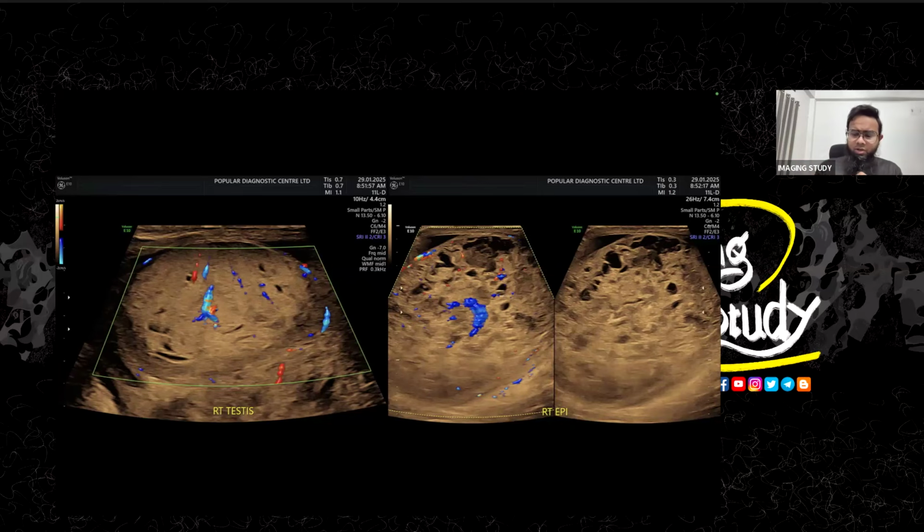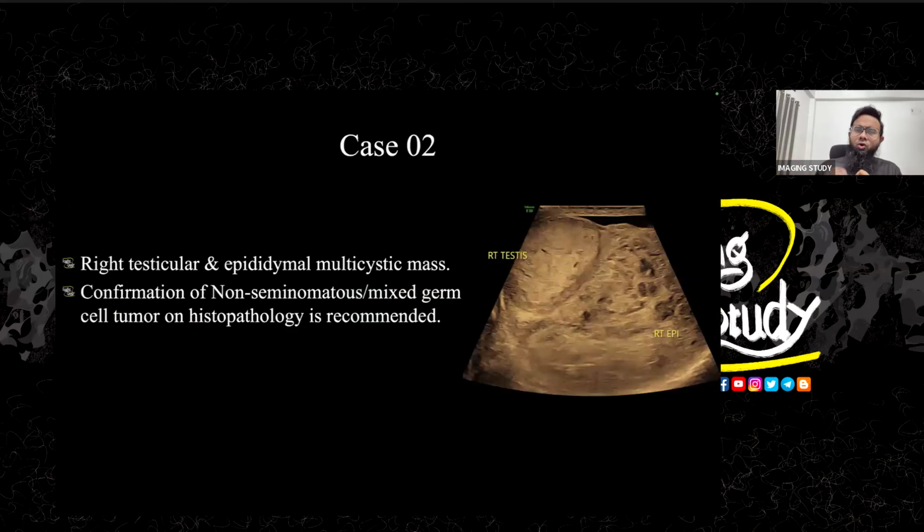We don't say mixed germ cell tumor, the histopath will say that. These are actually non-seminomatous germ cell tumors, you know. There are many non-seminomatous germ cell tumors, and one of them is the mixed germ cell tumor. So this should be the mixed germ cell tumor. We'll end it as a right testicular and epididymal multicystic mass lesion. But after histopath, you will definitely get it as mixed germ cell tumor.